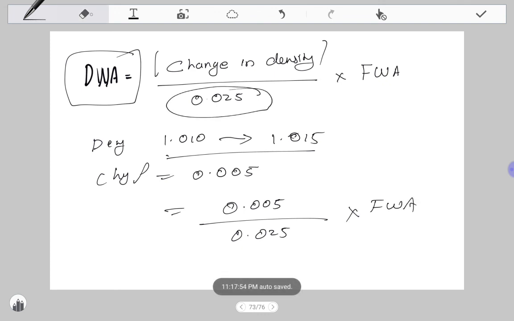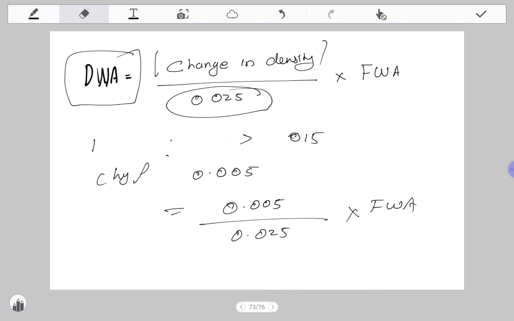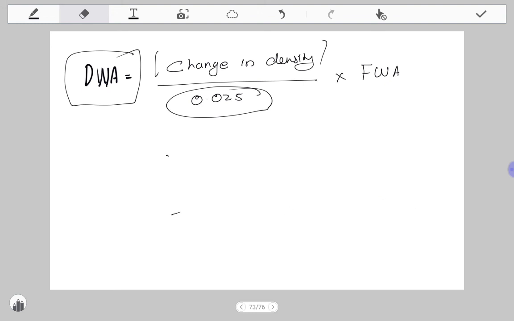This 0.025 is actually derived from the bigger formula. The actual value in this place should be seawater density minus freshwater density. Since the seawater density is 1.025 and freshwater is 1, the difference is 0.025, and that is the value written here.